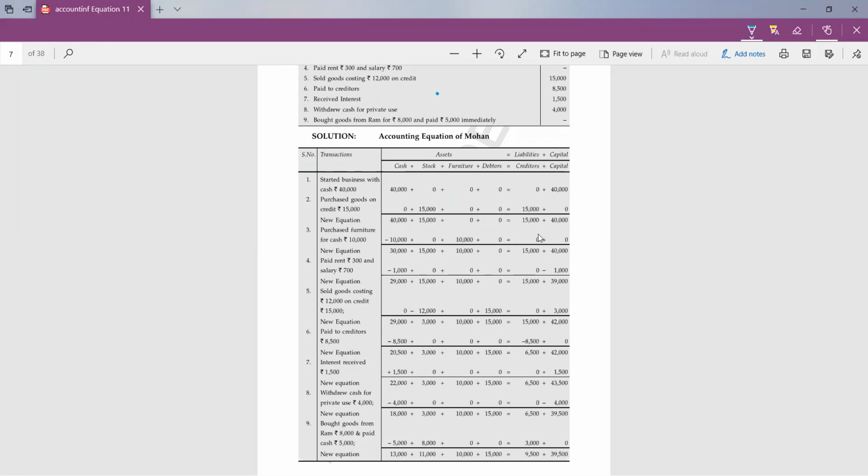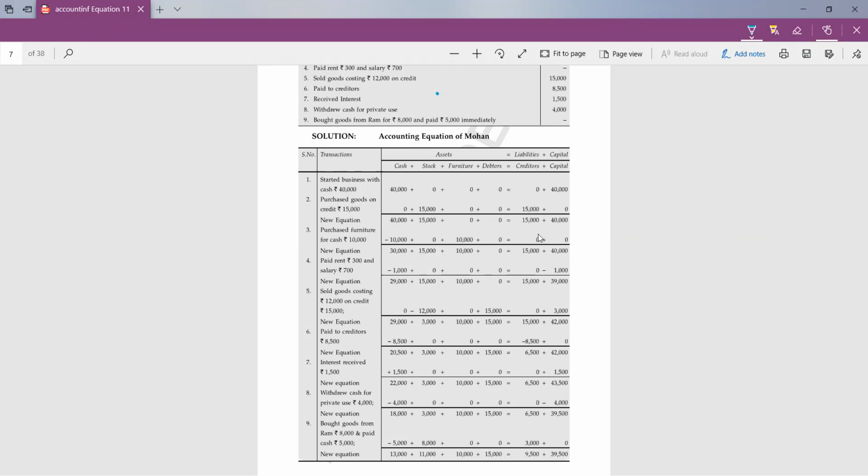So whenever we are selling goods for 15,000, the cost of which was 12,000, then definitely we have a profit of 3,000. This is an example of a transaction in which three accounts are affected. Tell me the names of the three accounts. Stock, yes.